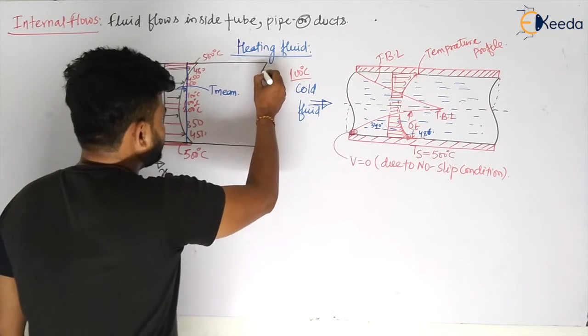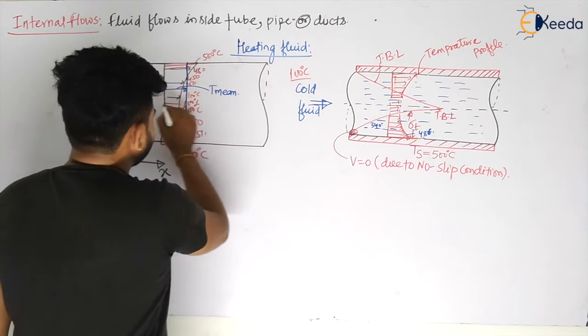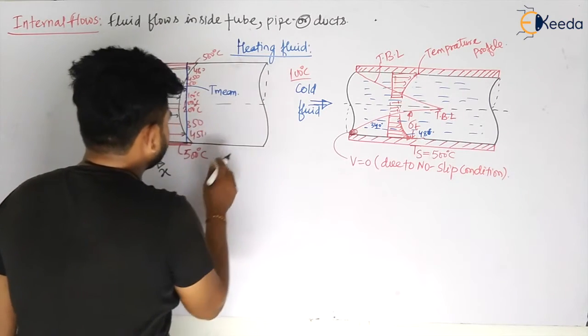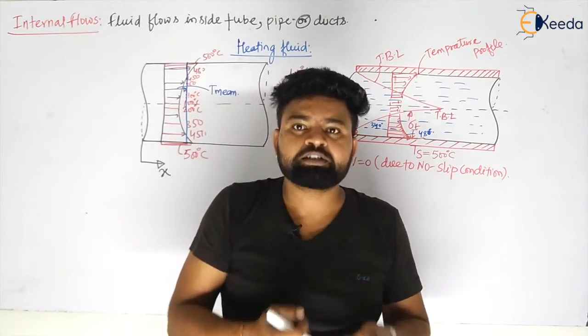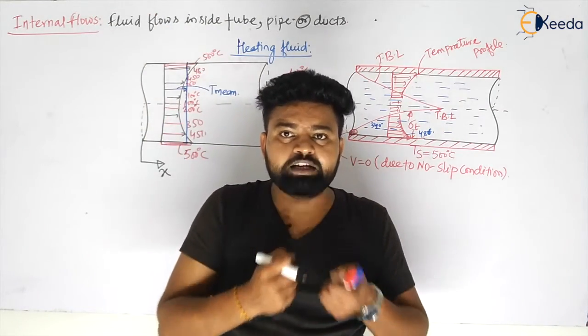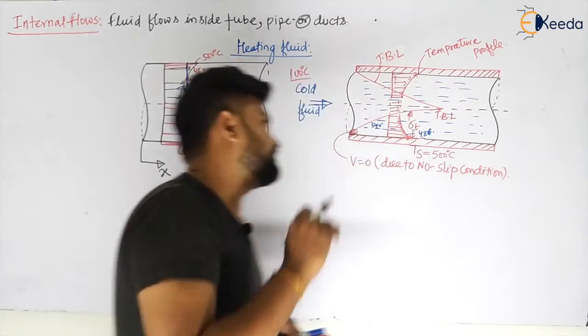what will happen to the mean temperature? Let us see, my dear students. As x is increasing in this direction, the fluid is continuously gaining heat from the surface, and the mean temperature is increasing.